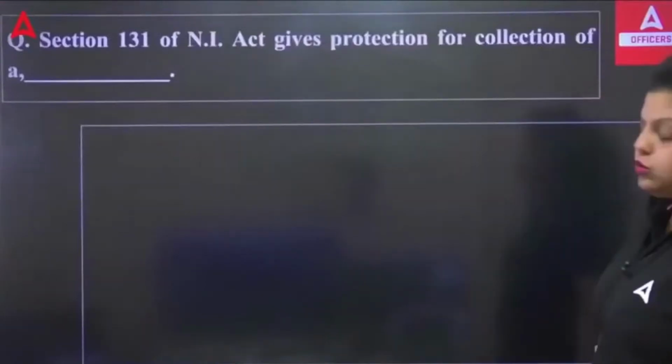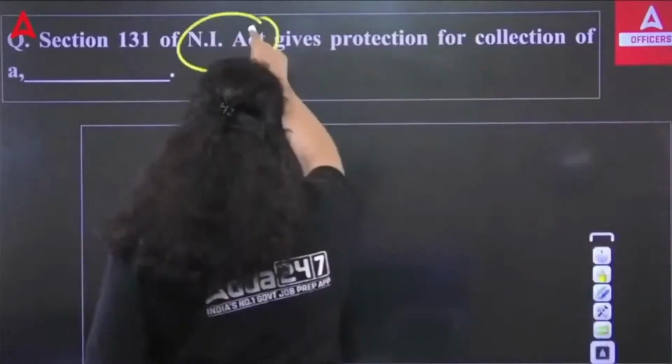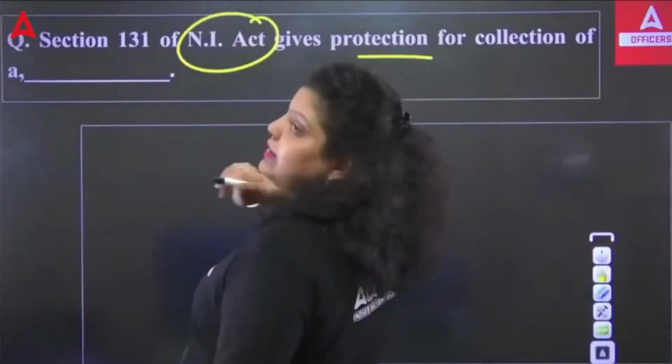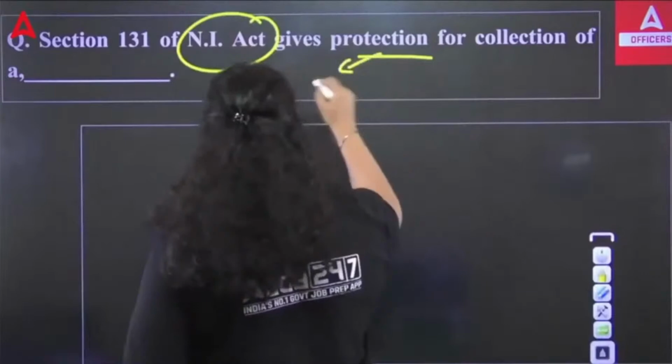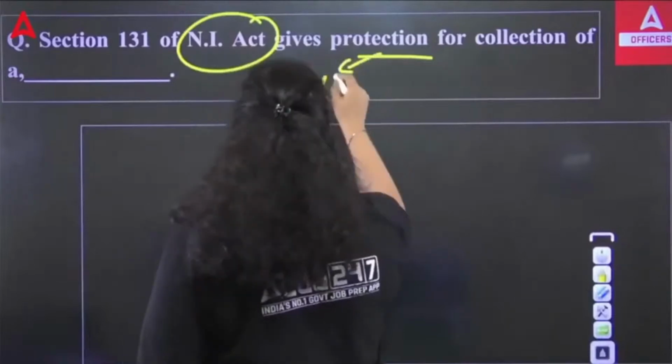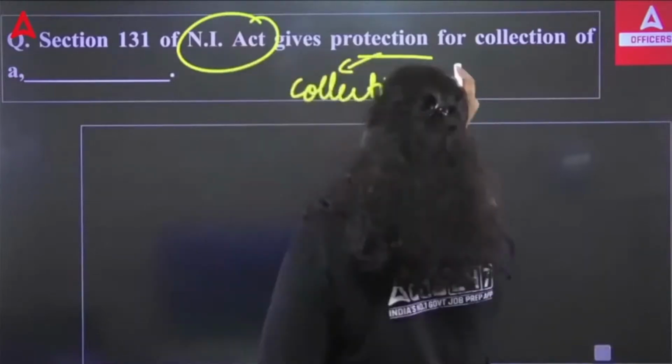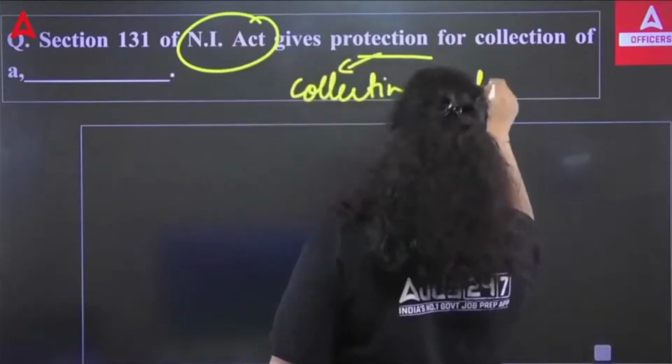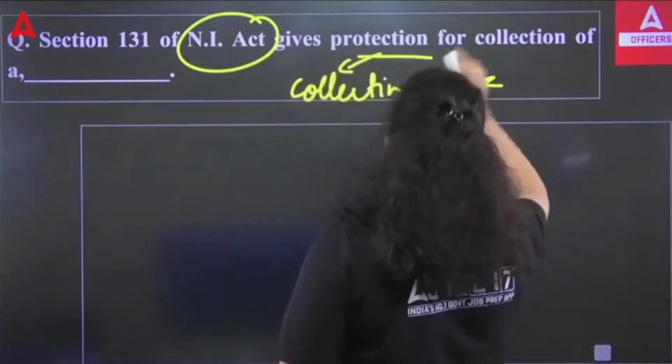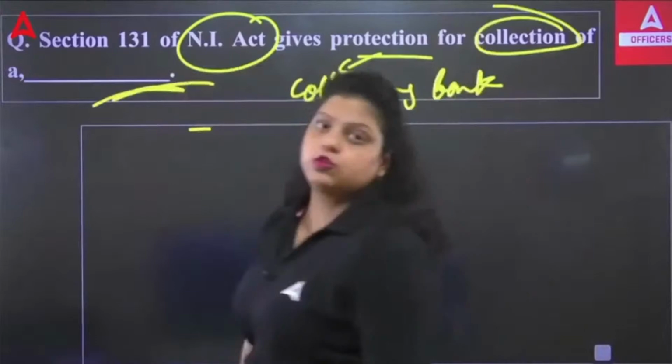It asks: Section 131 of the Negotiable Instrument Act gives protection for collection of a dash. It gives protection to the collecting bank, that we have seen, but for collection of which of the following instruments? That's what the question is asking.